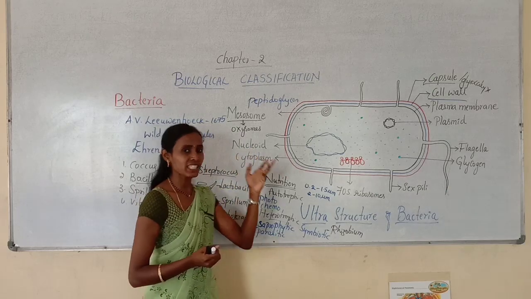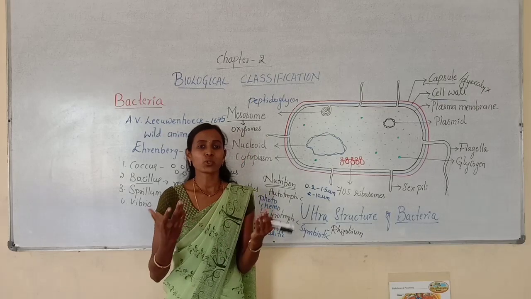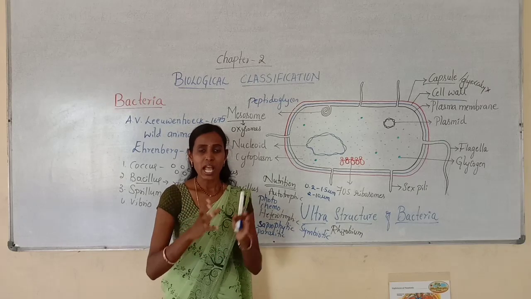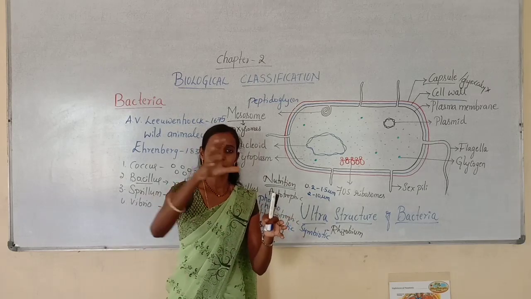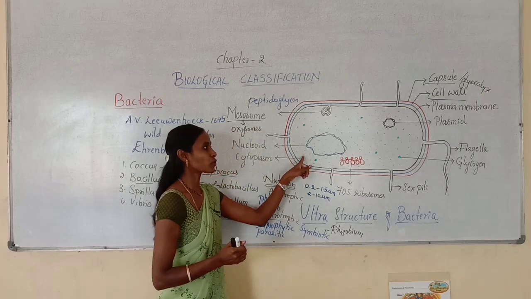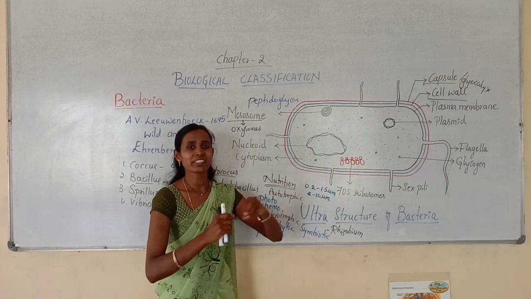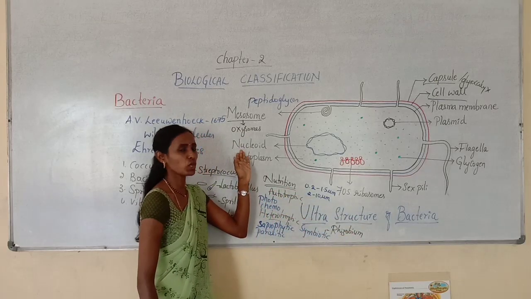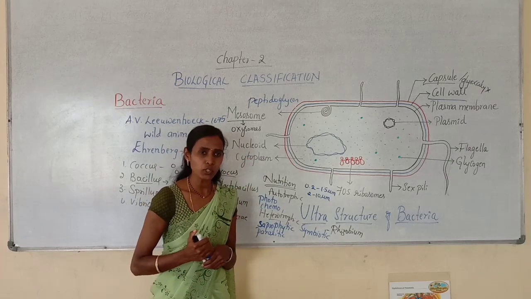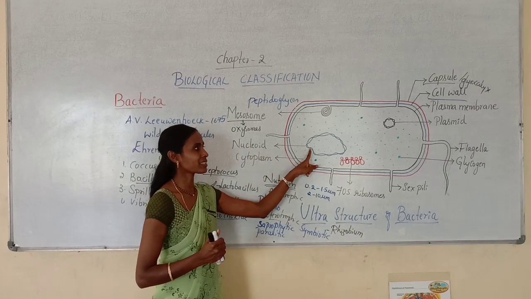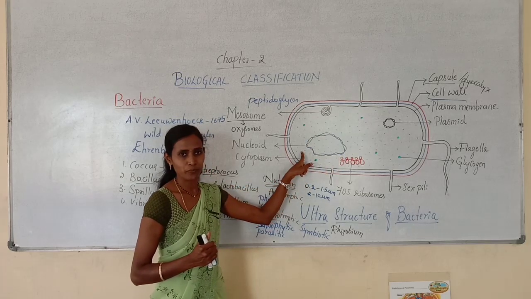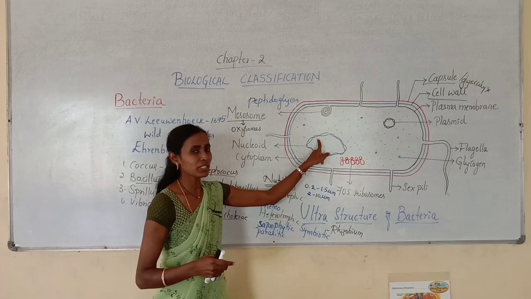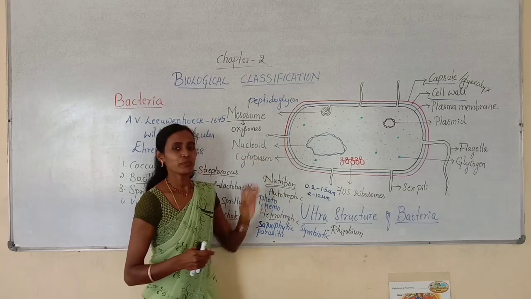So why is it called an incipient nucleus? Because there is no nuclear membrane around the genetic material. In all eukaryotes, the genetic material is surrounded by a specific nuclear membrane, but here there is no nuclear membrane. The genetic material is naked. It is freely suspended in the cytoplasm. Such naked DNA is called the nucleoid or incipient nucleus, and it contains a double-stranded DNA molecule. You can observe two strands which are coiled like this.